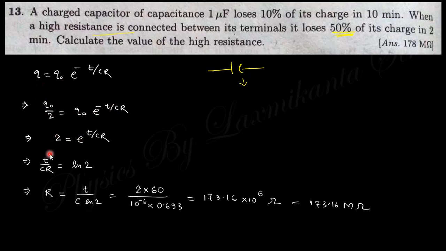So you will get this, and finally you will get the expression R equals t by C ln 2. So t, and this is C ln 2. Finally you will get this expression, that is the resistance. Go to the next one.